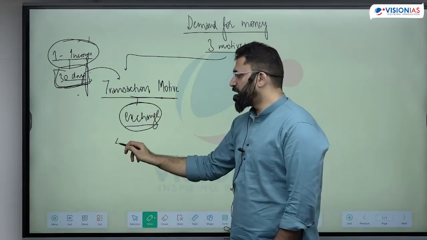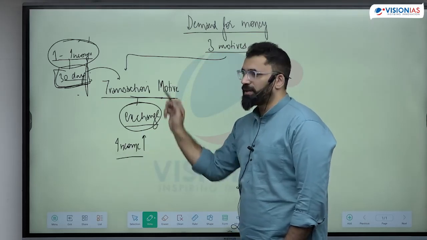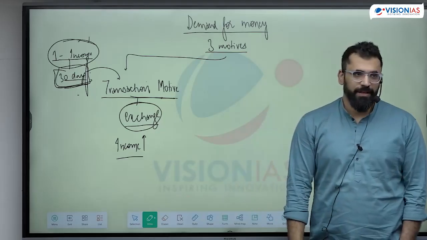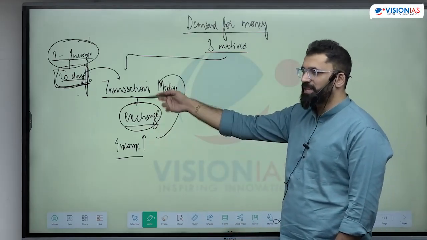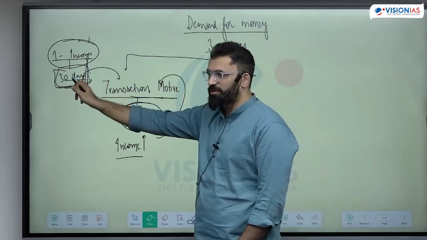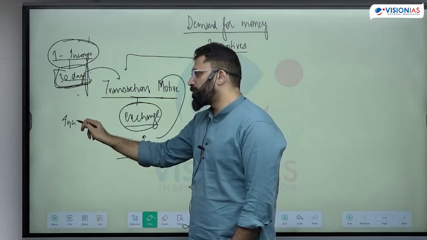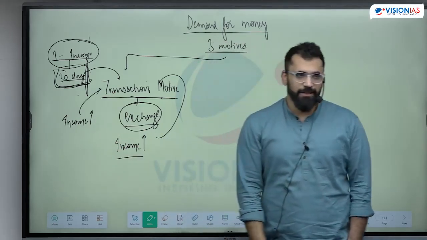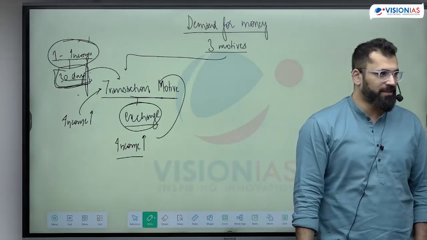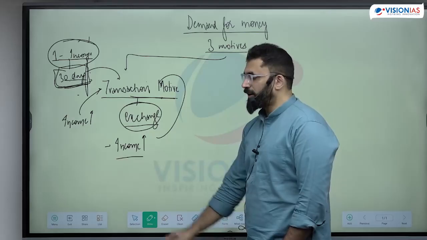First, if the income of a person is high, will he demand more money for transactions? That means the transaction demand is directly related to income. Whose income is more, he has more transactions to do, more exchanges to do. That means if the income level of the population increases, the transaction demand for money will increase. Is this clear?